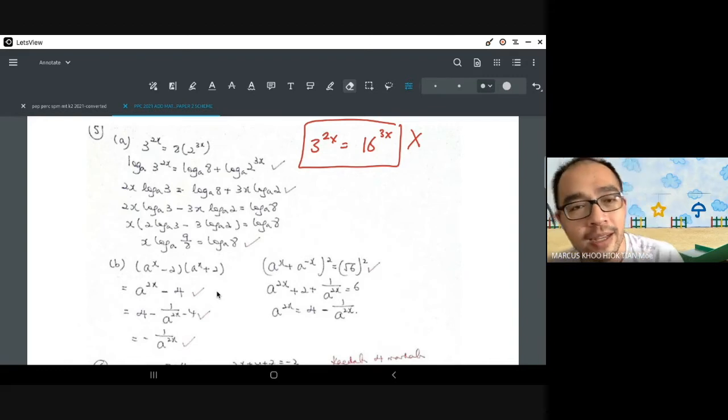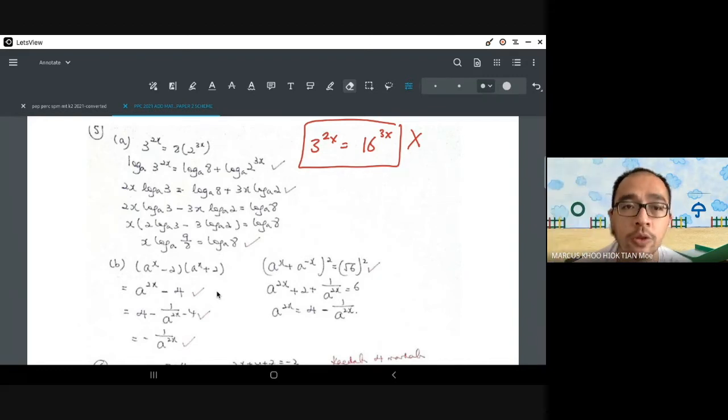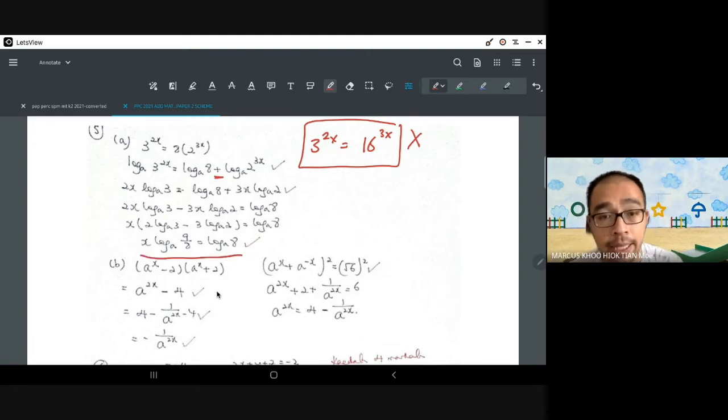So the only logical thing to do is to log everything. When you log it, you can split it into plus. Then you move things over, and you finally get the line that the question is asking. This question is actually quite good, like other standard SPM questions. It's a good question, but it's a little bit tough.